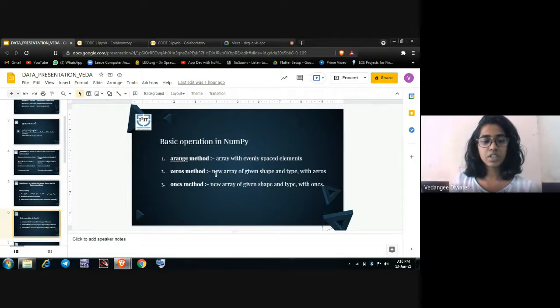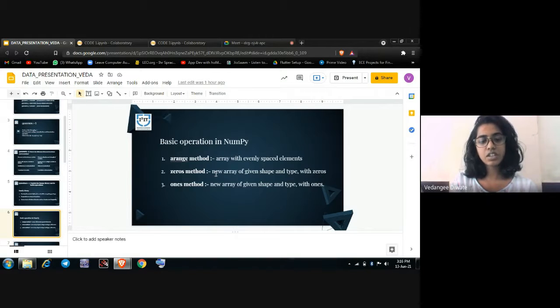Next is the zeros method, which creates a new array with specified type, size, etc., with all elements initialized to 0. The ones method is the same as the zeros method, the only difference being that it gives us the output in the form of ones.